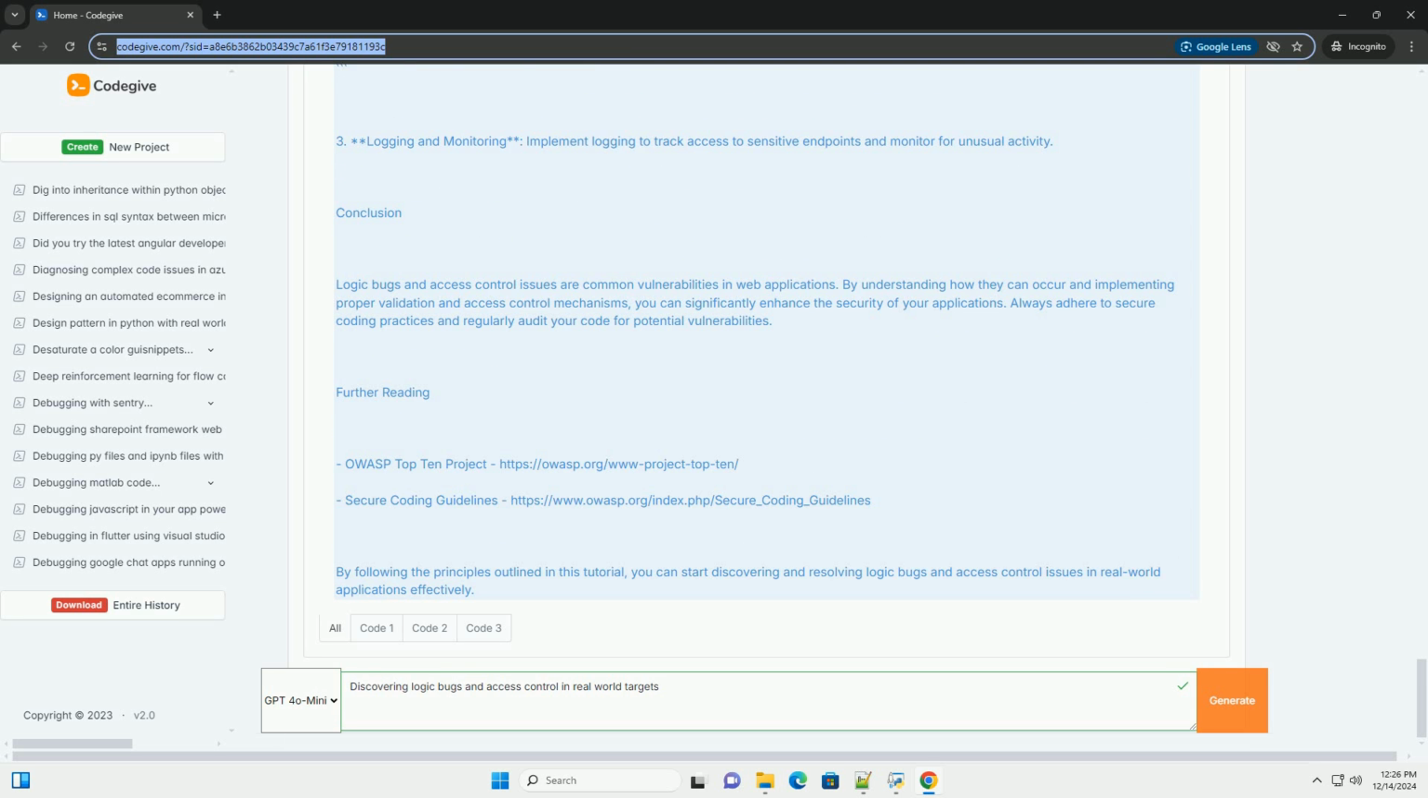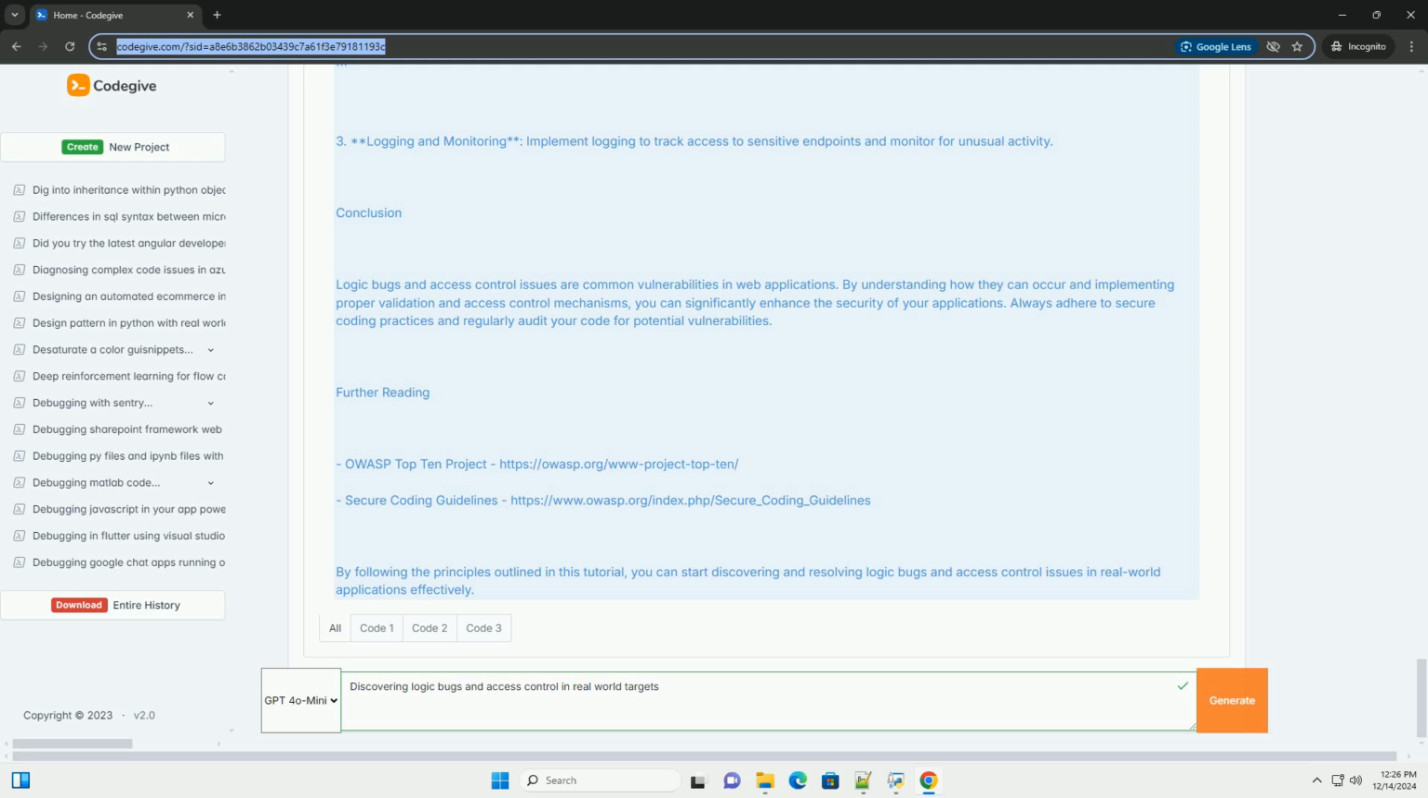Common access control issues. 1. Insecure direct object references, IDOR, when an application exposes a reference, like an ID, to an object in the URL, and users can manipulate it to gain access to other objects. 2. Missing function-level access control, when functions or endpoints are accessible without proper authentication. 3. Broken authentication, when authentication mechanisms are flawed, allowing unauthorized access.